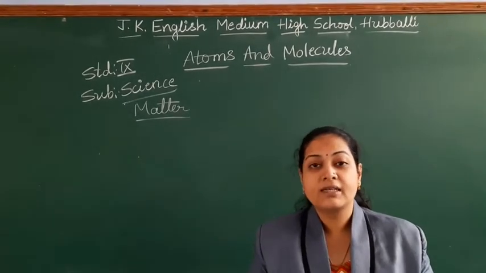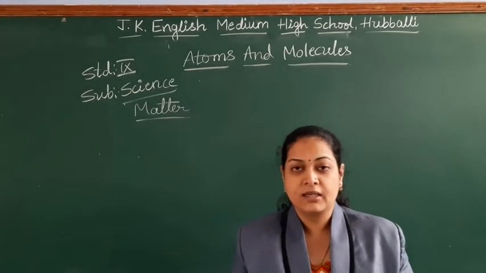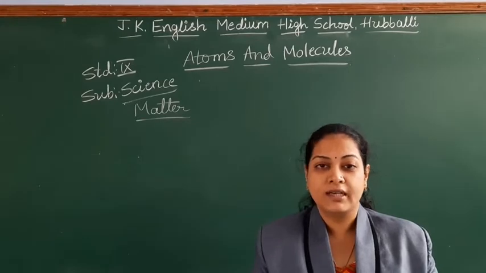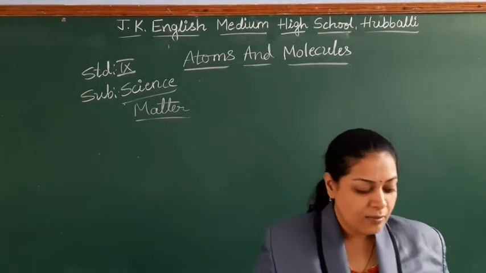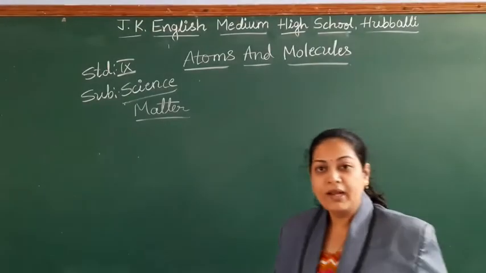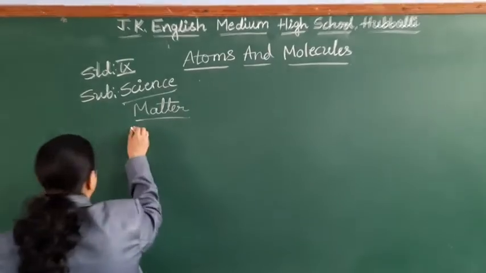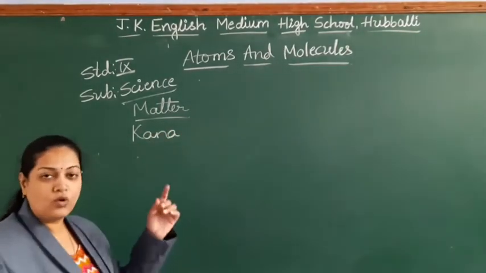This matter concept, right from the ancient time, ancient Indians said about how the matter is made up. Not only ancient Indians, Greek philosophers also supported them. Both together said matter is made up of very small particles called kana. We are going to call it atom, students.